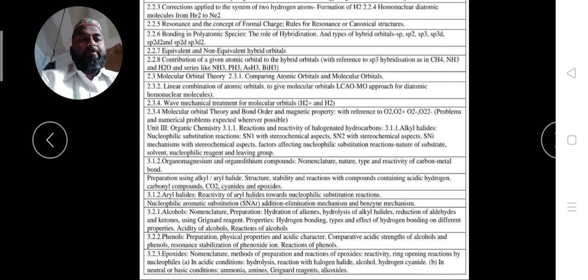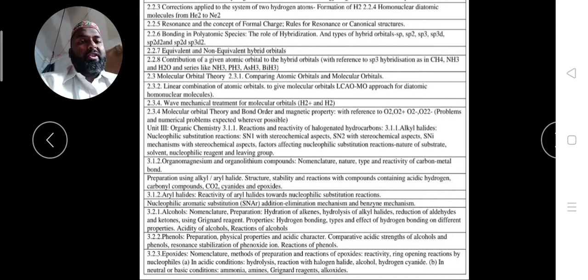Then we will move further towards the aryl halides, their reactivity towards the nucleophilic substitution reaction. In that, we have to talk about the nucleophilic aromatic substitution, SNAr, addition-elimination mechanism and the benzyne mechanism. Two mechanisms we have to see for these aryl halides. Then alcohols.